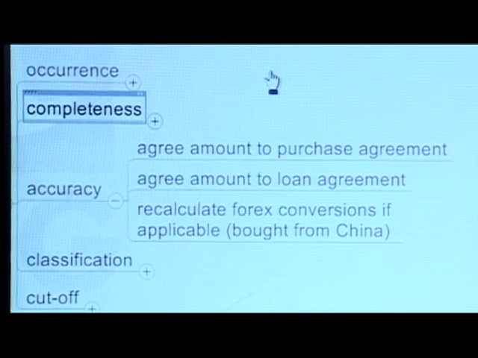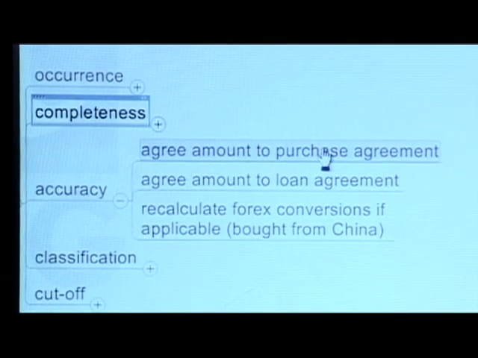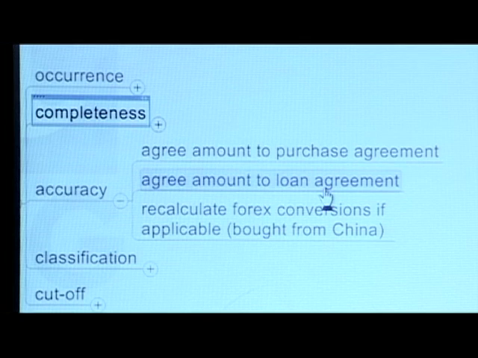Accuracy, the amount. We know what the amount is because the journal entry specifies that. We've capitalized 2.5 million here. That amount should agree to the purchase agreement. It should also agree to the loan agreement. So that's how much it cost us, that's how much we've borrowed.